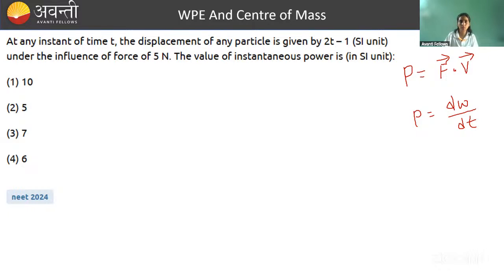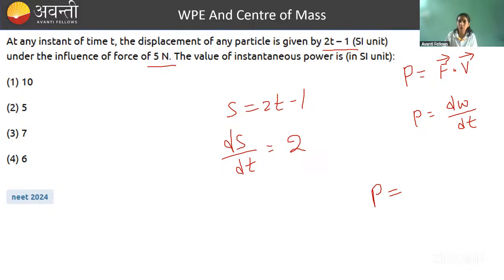Yes, Punit. That is correct. So power is what? F dot V. What is the force here? Under the influence of force, 5 Newton. What is the velocity given? Displacement is given as S is equal to 2t minus 1. So what will be the velocity? ds by dt. Calculate it. So that is 2. And power is what?